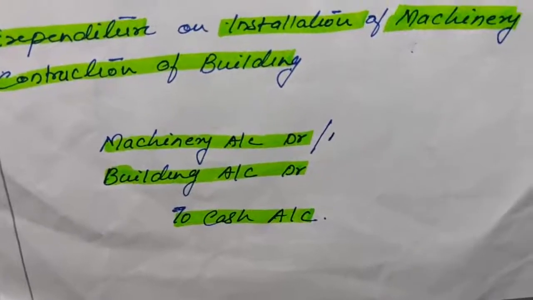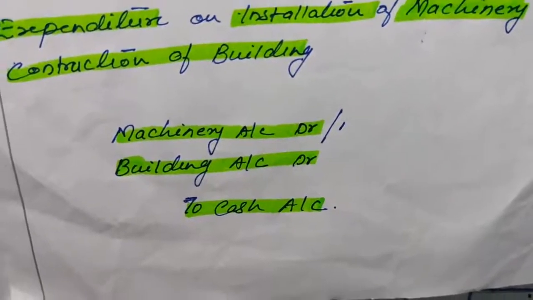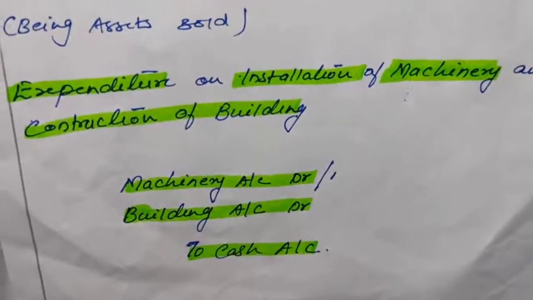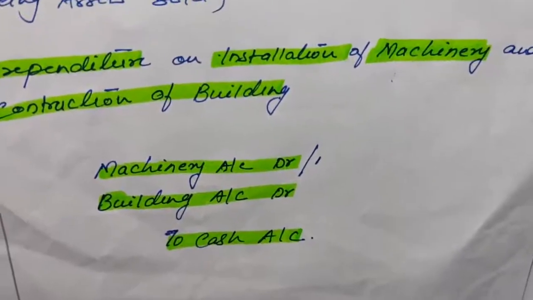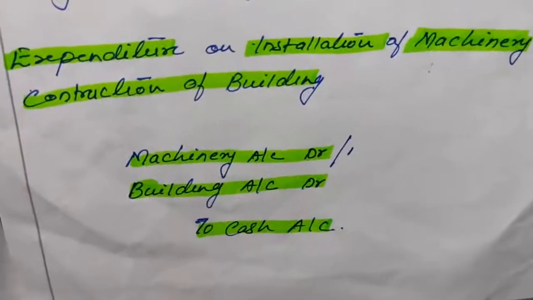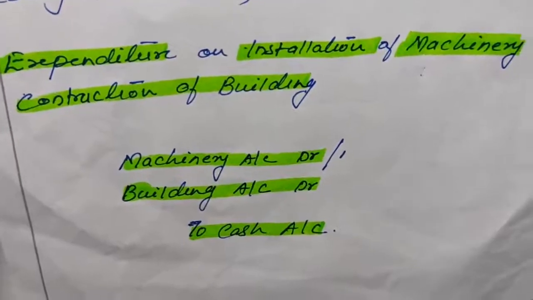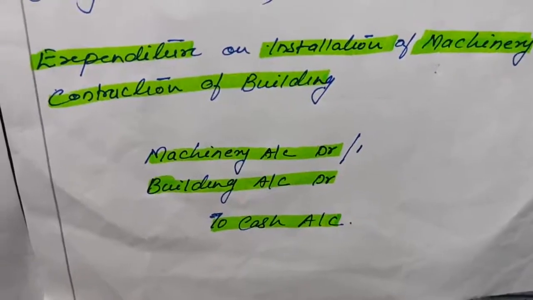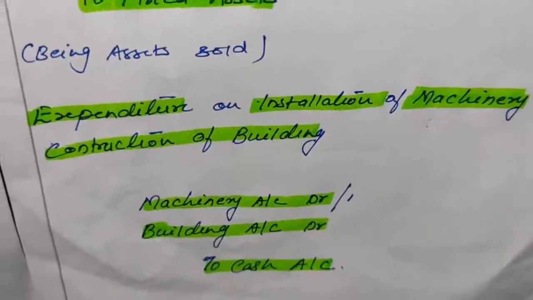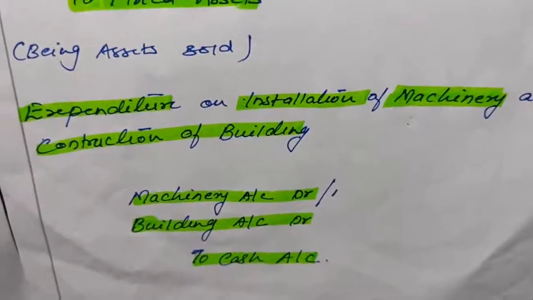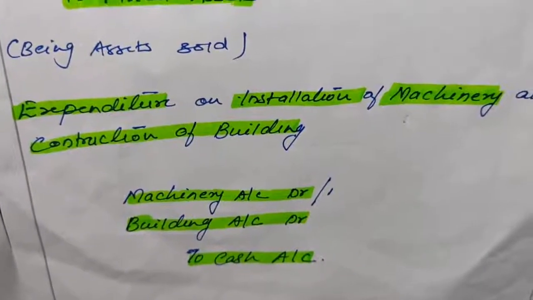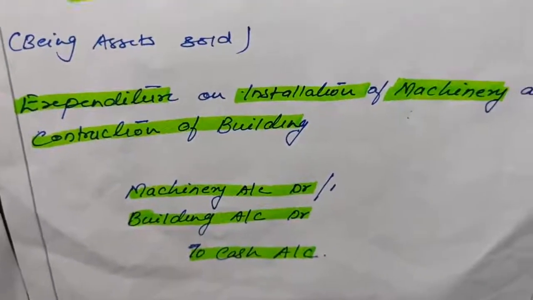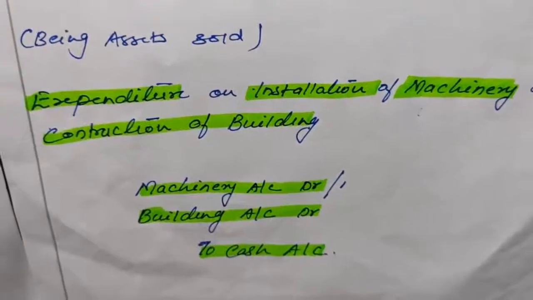Wages paid to the labor for construction of a building, then it will be building account debit to cash. It will not be written as wages debit to cash, that will be the wrong entry. It will be asset account debit to cash. That means any expenses borne on behalf of any asset will be added to the asset account. So in brief, any expenses paid or borne at the time of purchase of an asset will be added to the asset account, not to the expenses account.